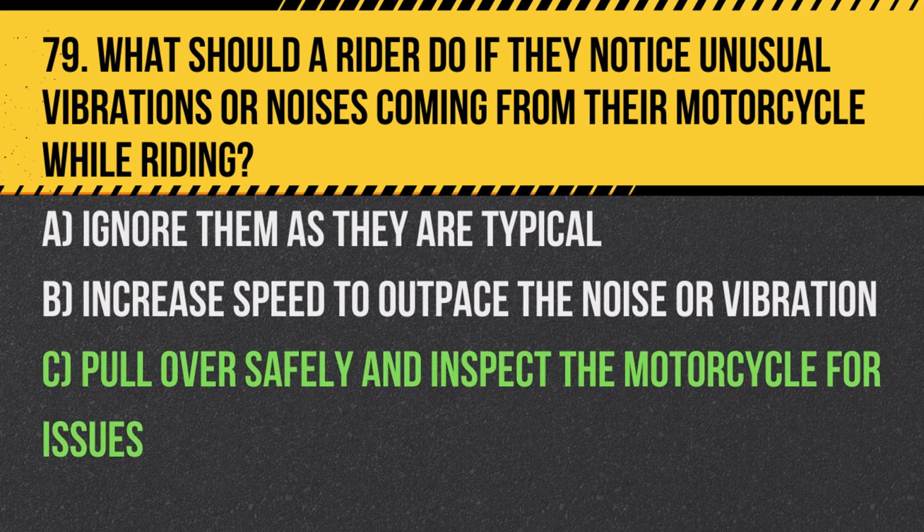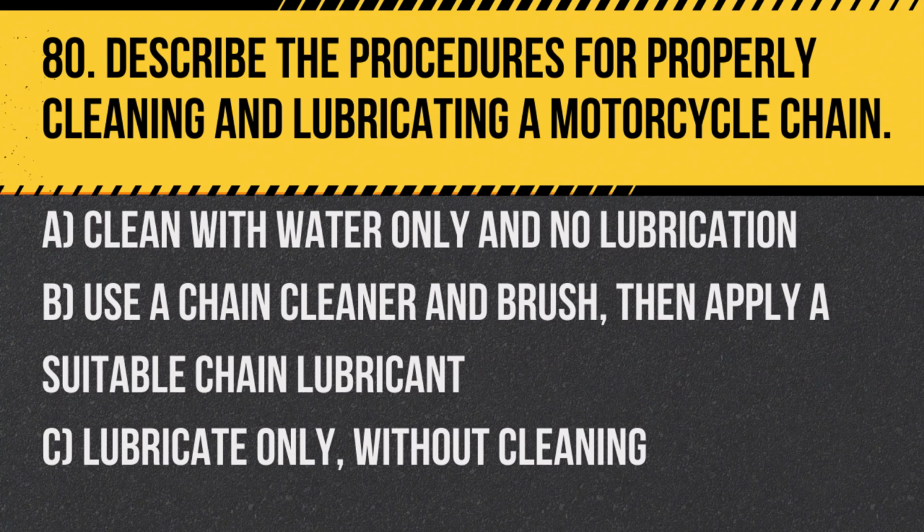Answer: C. Pull over safely and inspect the motorcycle for issues, addressing potential problems before they worsen or lead to unsafe conditions. Question 80. Describe the procedures for properly cleaning and lubricating a motorcycle chain. A. Clean with water only and no lubrication. B. Use a chain cleaner and brush, then apply a suitable chain lubricant. C. Lubricate only without cleaning.